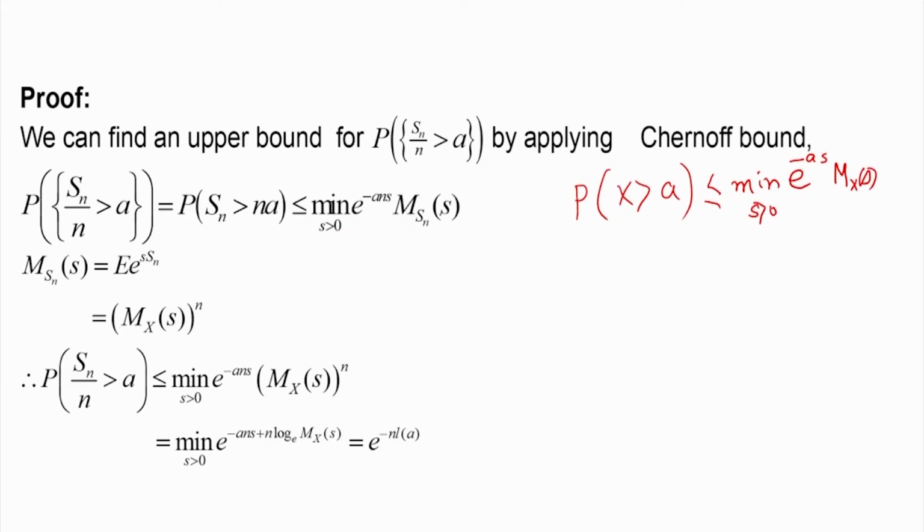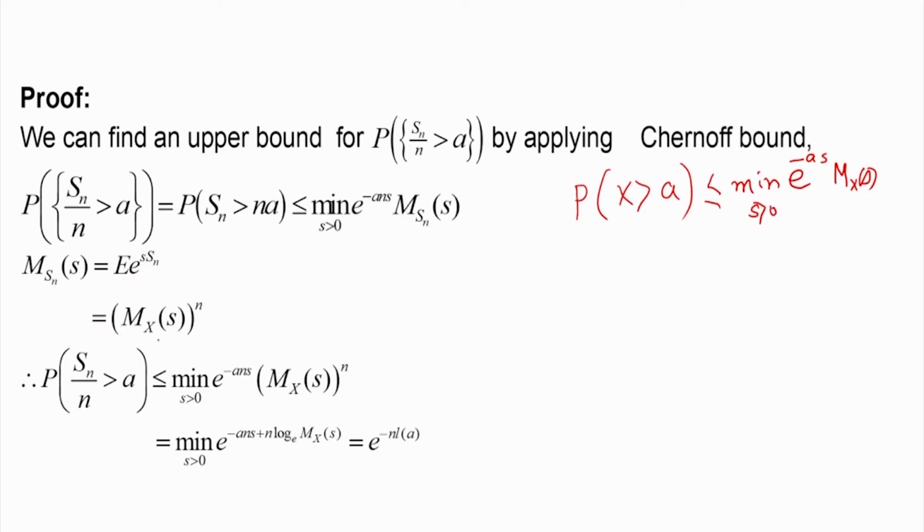So here the random variable is Sn, and it is greater than n a. Now since the xi's are IID, m Sn of s, by definition, is E of e to the power s into Sn.